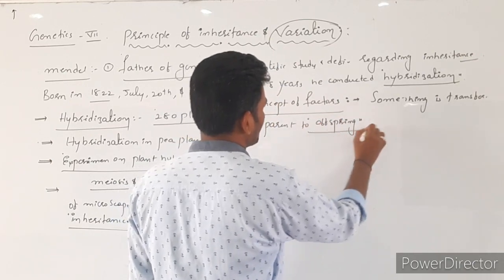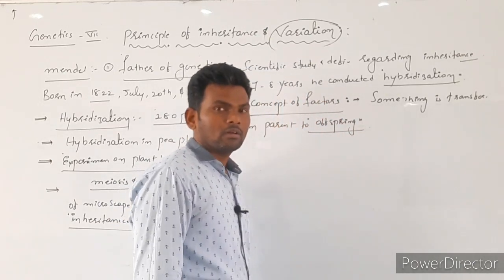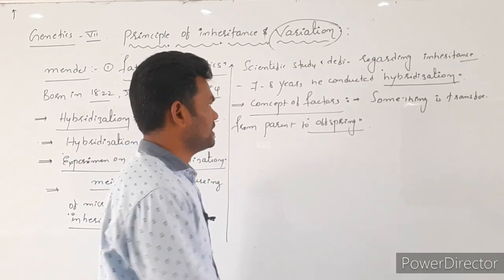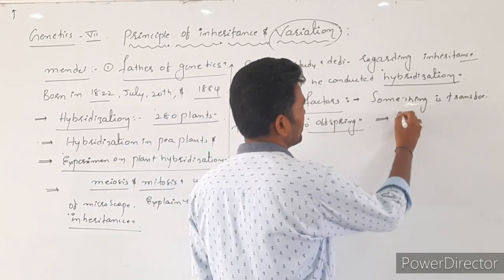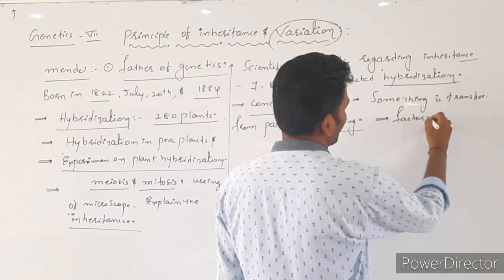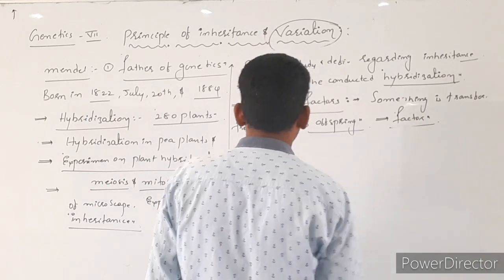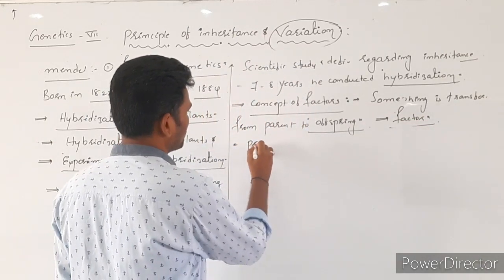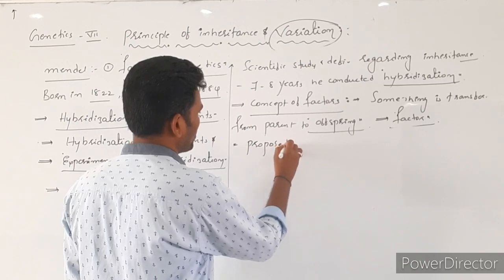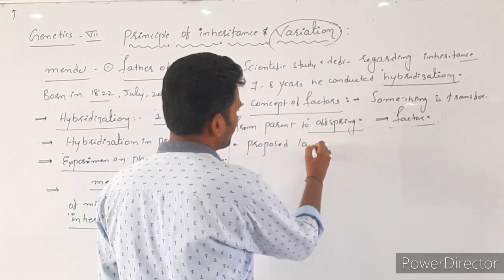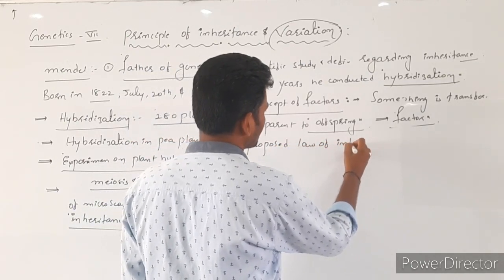That is unchanged information, parents to offspring. So that is called a factor. And he also proposed a law of inheritance.